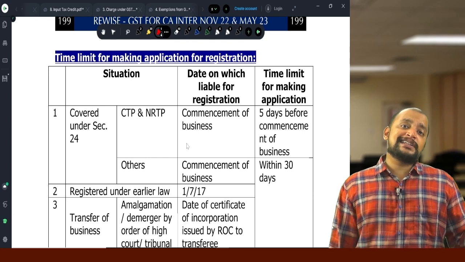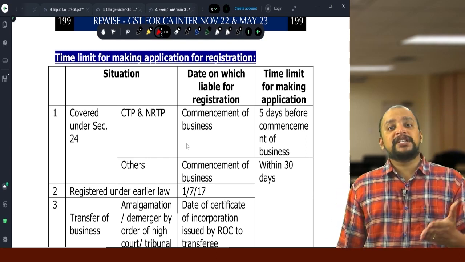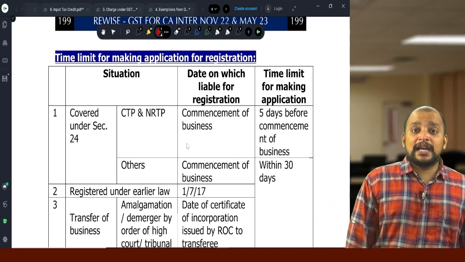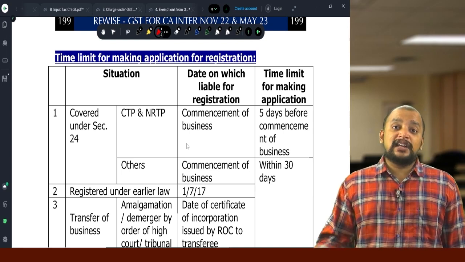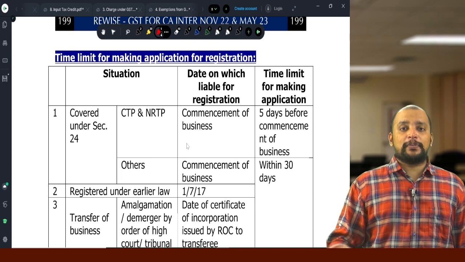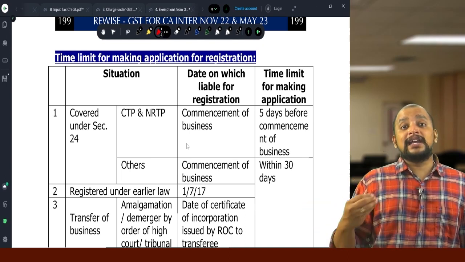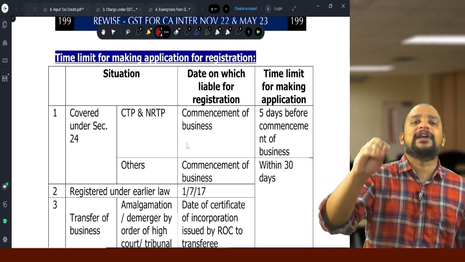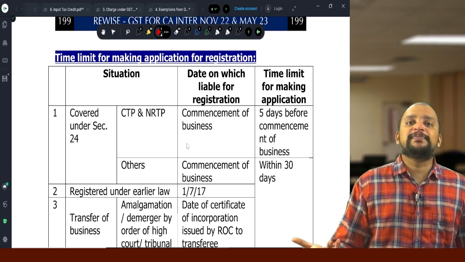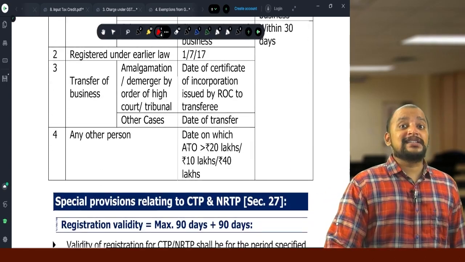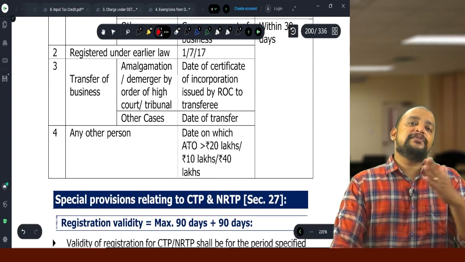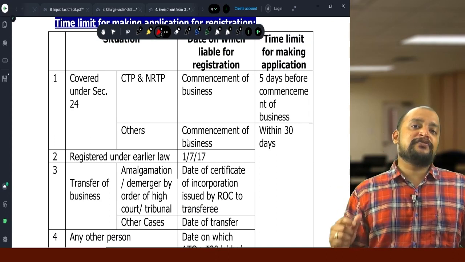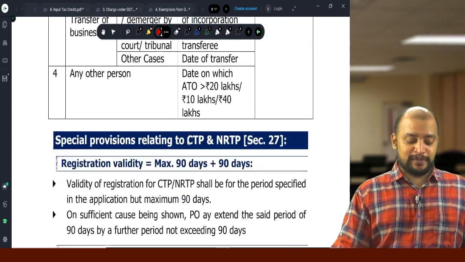Suppose they are already registered under the earlier law, within 30 days from the commencement of GST law; transfer of business, within 30 days from the date of transfer; amalgamation, merger or demerger, within 30 days from the date the new entity gets its certificate of incorporation; or any other case of compulsory registration other than CTP and NRTP, within 30 days from the date they are liable to get registered, that is commencement of business, and whenever aggregate turnover exceeds 20 lakhs or the threshold limit. That's the usual time limit. Remember, CTP and NRTP are required to file the application at least 5 days before commencement of business.